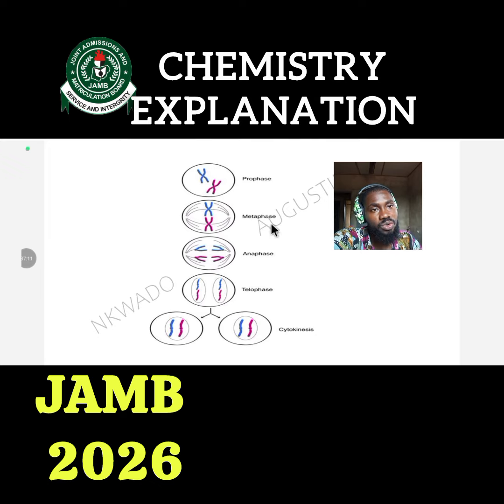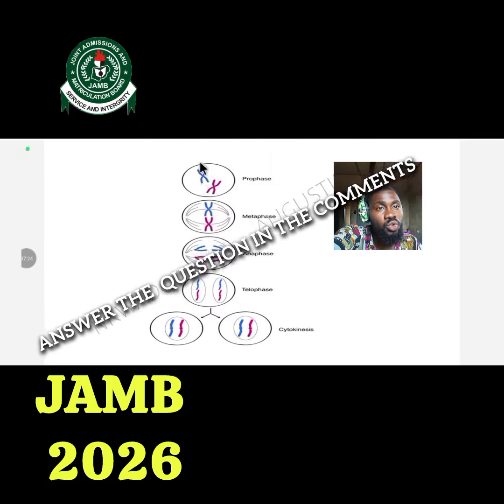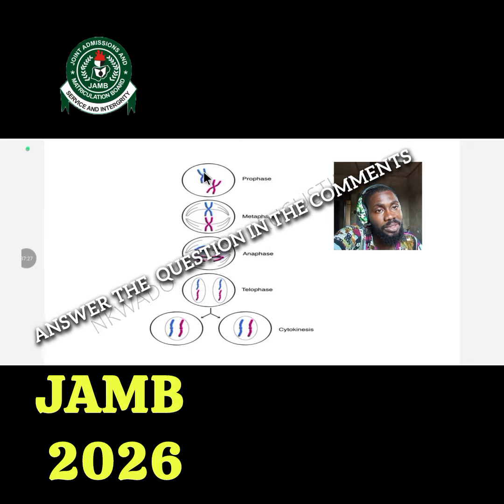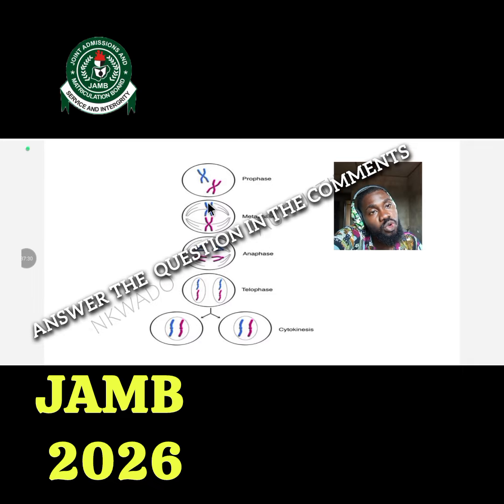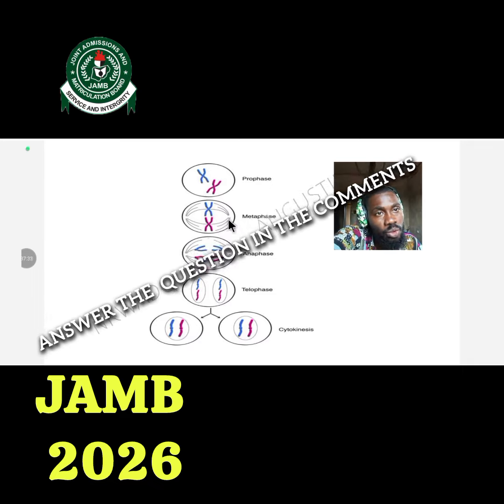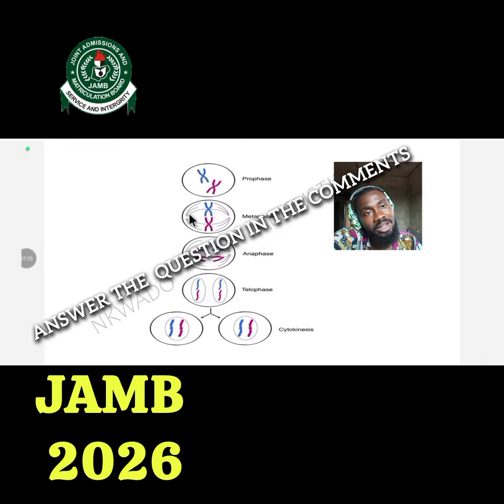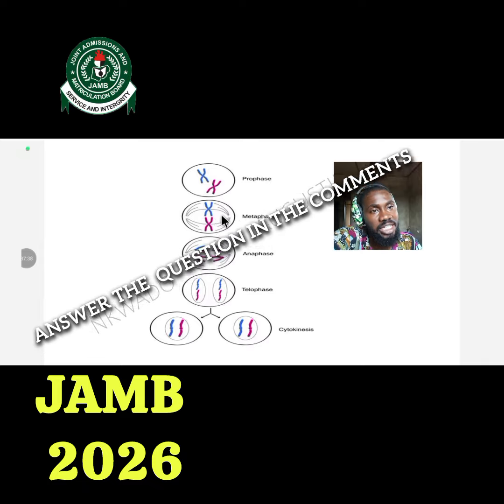This is the metaphase. During this metaphase stage, the spindle fiber attaches to the chromosome, you can see. And the chromosomes assemble at the equator of the cell. This is the equator of the cell. You can see that during this prophase, the chromosomes were scattered, okay? But during this metaphase, you can see that the chromosomes are now located around the middle. They are attracted to the middle of the cell, okay? The equator, the middle of the cell, the equator of the cell.